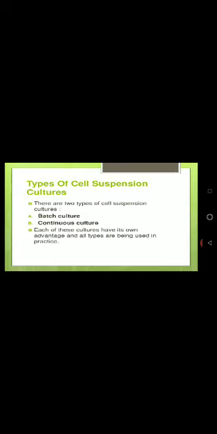We count the total cell count and we transfer these fine individual cells into the next media. In this next media, the cells grow, they may form embryos, and these embryos are used to generate a whole plant. This is the general procedure of cell suspension culture. Now there are two basic methods by which we can optimize cell suspension culture. Number one is batch culture, and number two is continuous culture.